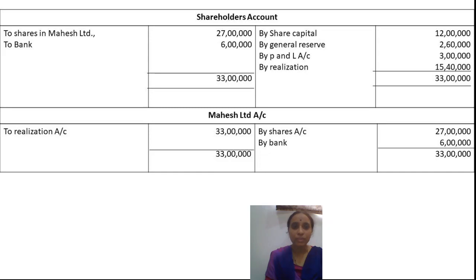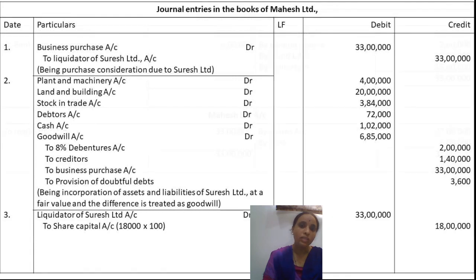The next is the purchase consideration to be paid by Mahesh Company to Suresh Company. The next account is the Mahesh Limited account. To realization account, how much purchase consideration do they have to pay? 33 lakh. How are they going to pay? By shares 27 lakh and by bank 6 lakh. So the total is again 33 lakh. So all these are the accounts to be prepared in the books of Suresh Company Limited, that is the transferor company.